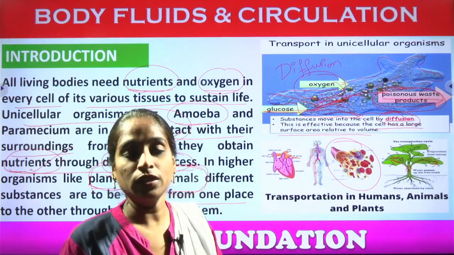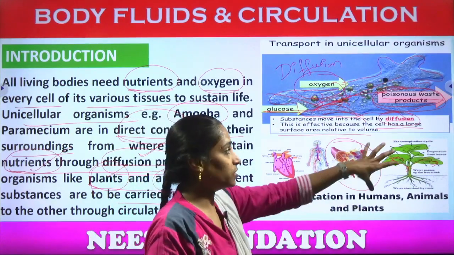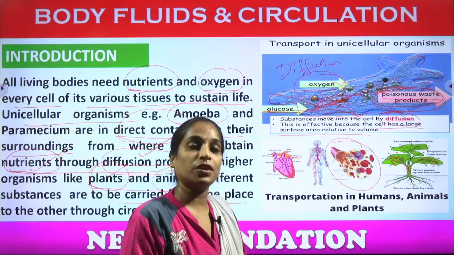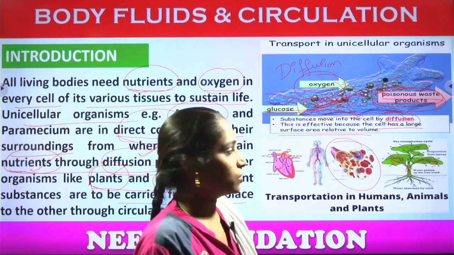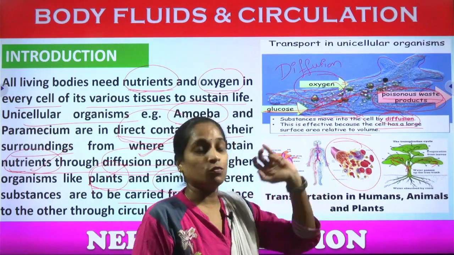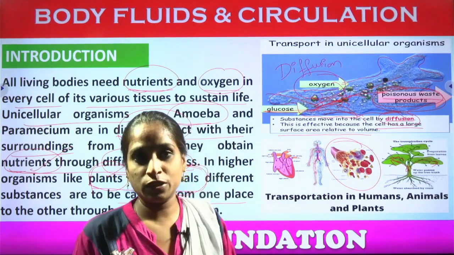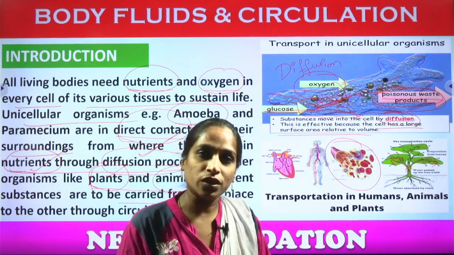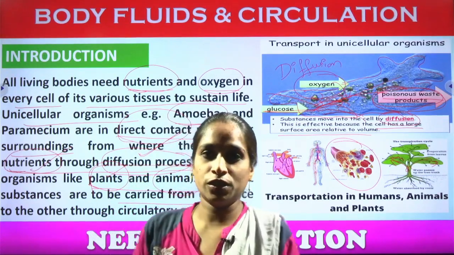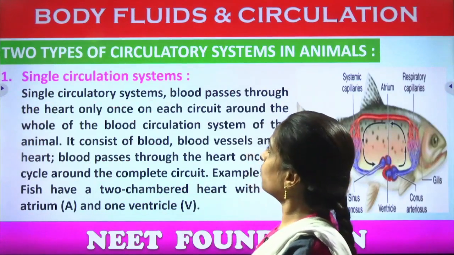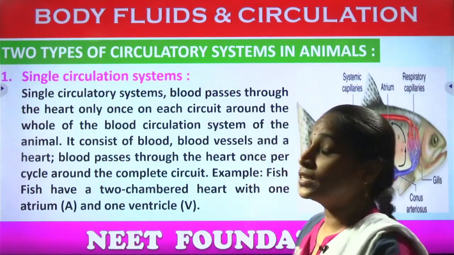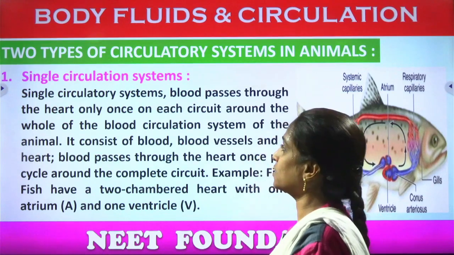To undergo the photosynthesis process. And what does the leaf do? The leaf prepares the food material and distributes it throughout the plant body. Okay, so there are different organs present in plants and animals to undergo the transportation process. Hope you all understood, dears. Right, coming to the next concept. Let us see how many types of circulatory systems there are in animals. In animals we are going to discuss in this video.